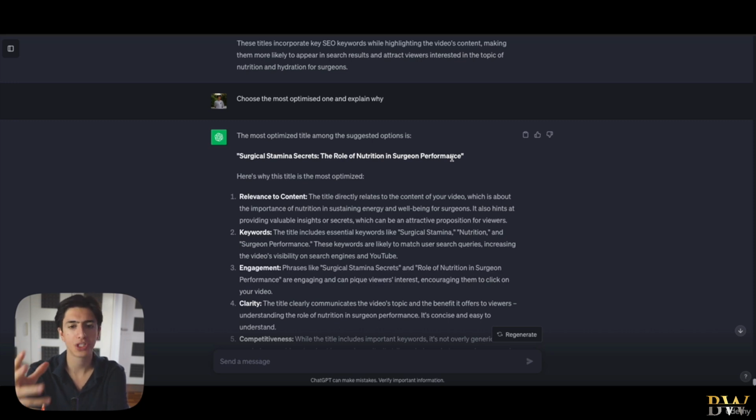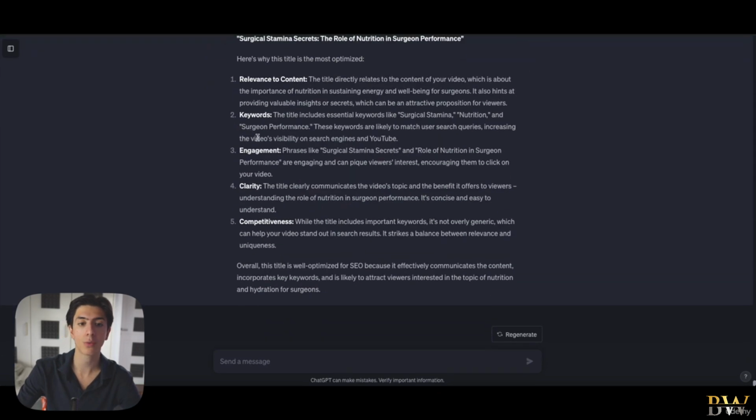Now we could go with the same route as we went with the title. We could ask for a description, then ask to suggest 10 descriptions and search engine optimize them, and ask for the most search engine optimized description, exactly like we did with this title. But check this out. ChatGPT knows the keywords. ChatGPT knows the level of search engine optimization that we want to reach. ChatGPT knows the title of our video. So check out what we're going to do.